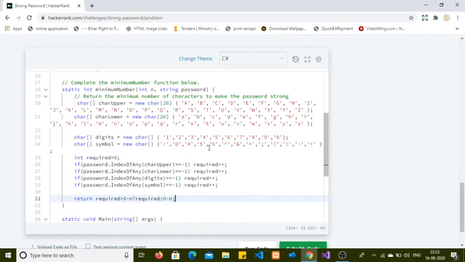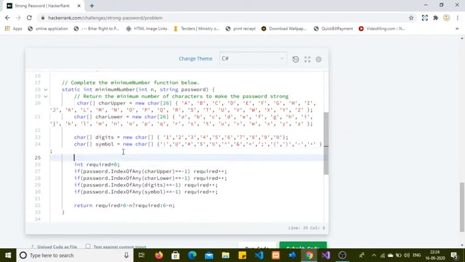So let's suppose the length of the given password is 3, and it passes all three checks. Let's say the given string is ab1, let's write some comment.